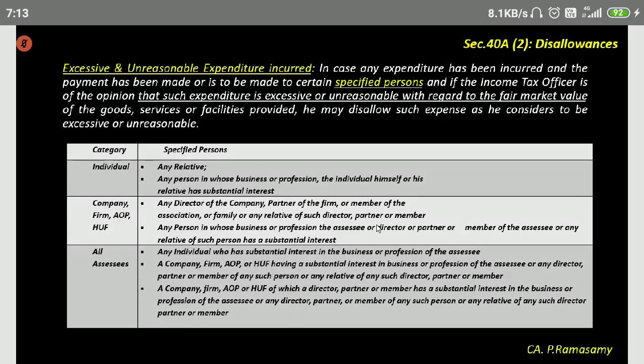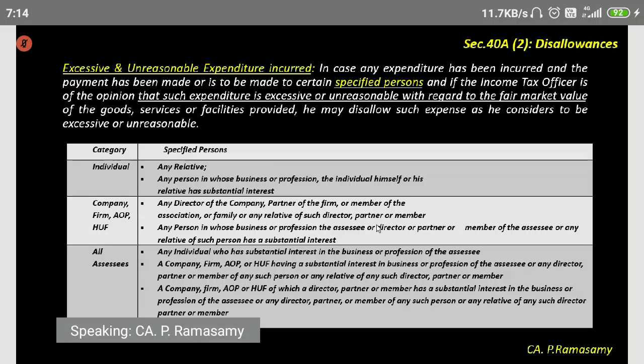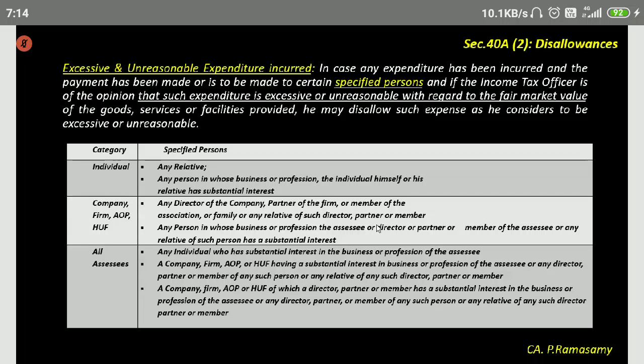Now, this case comes up for scrutiny assessment. The income tax officer takes up my case for scrutiny assessment. In my profit and loss account, he sees AMC charges paid 30,000. He asks me to show the bill, so I show proof of the expenditure. The next question he asks is, normally in the market it's only 1,500, but you're paying 3,000. Who is the owner of this computer firm? It so happens that my wife is the owner of this computer firm.